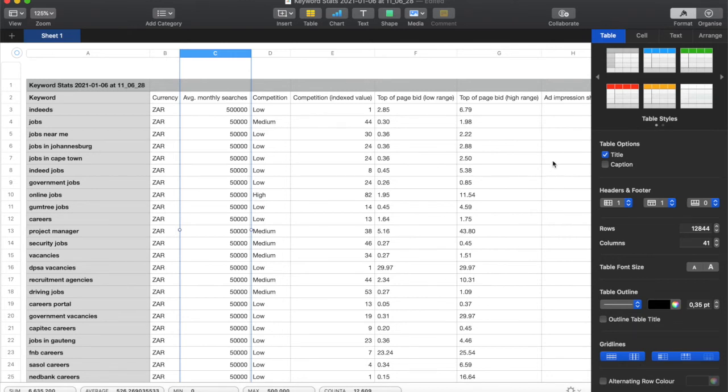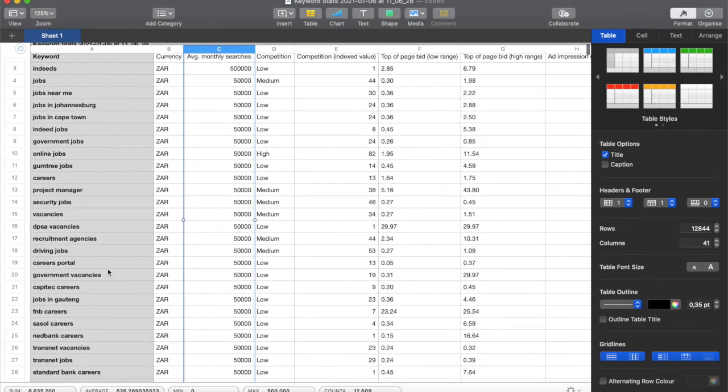When you see the top of page bid being low, it means not enough people are bidding for it. If this is low, it means people are not bidding for it, so the bid is low. If the bid is low, it means the competition is really, really low. And if the competition is low, it's good for you because you've got a higher chance of ranking for that keyword if you don't have a lot of competition. You understand what I mean? So maybe careers portal is what you want to go for. Okay.